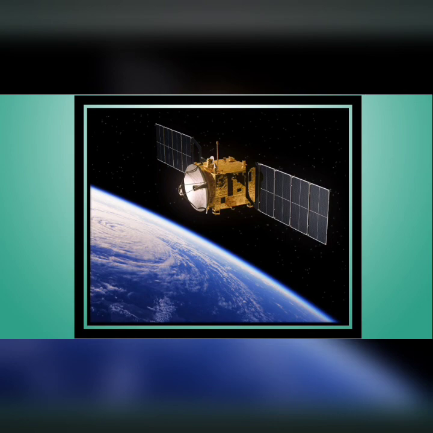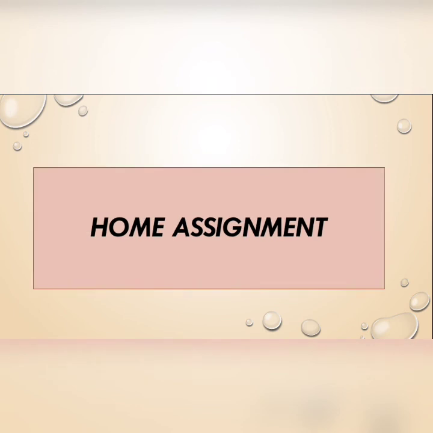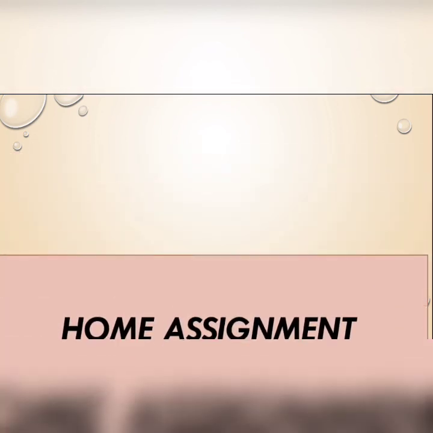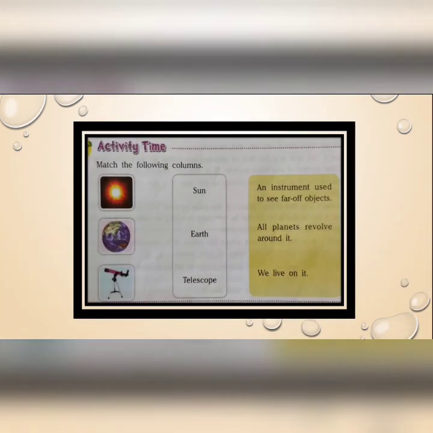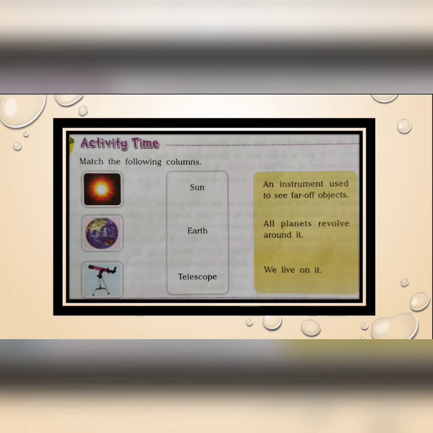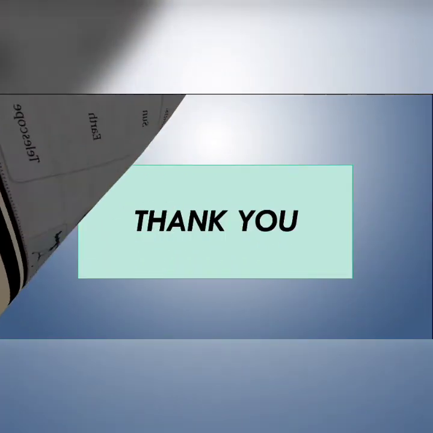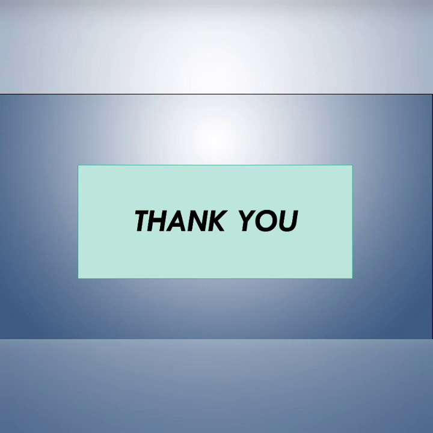And here is a home assignment for today. You have to complete this activity. Match the following columns in your book using your pencil. Today we have discussed the solar system and also satellites. In our next class, we will discuss the remaining topics of this chapter. So that's all for today. Thank you everyone.